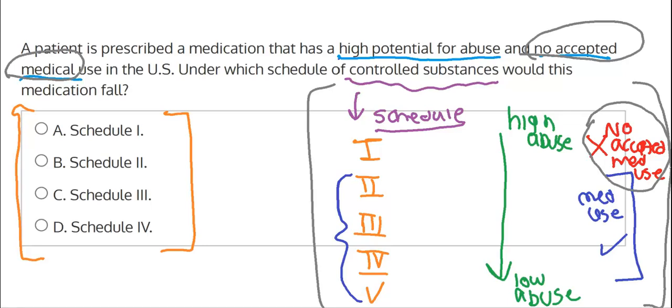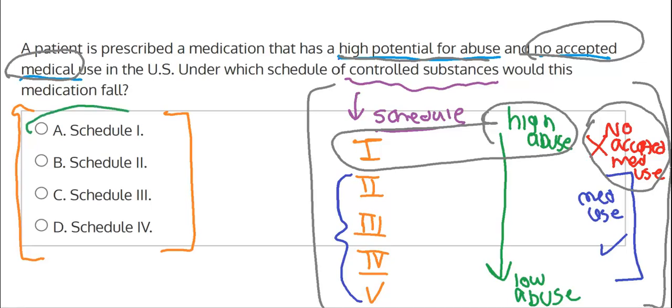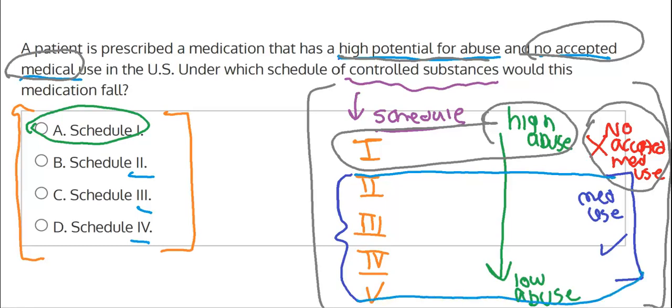Also in the question, it's stating that there is a high potential for abuse, and Schedule 1 also has the highest potential for abuse, as we can see based on this chart. So given all of that, we are going to go with option A, Schedule 1, because we could see that it has no accepted medical use and a high potential for abuse. Looking at the other choices, Schedule 2, Schedule 3, and Schedule 4, we could see that they are all within the category of having acceptable medical use, and they're less likely to be abused in comparison to Schedule 1.